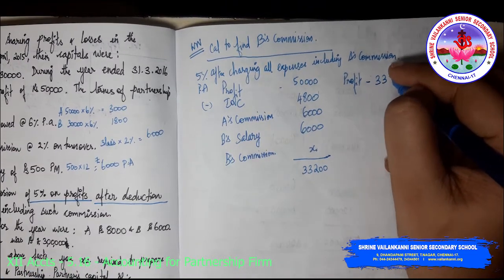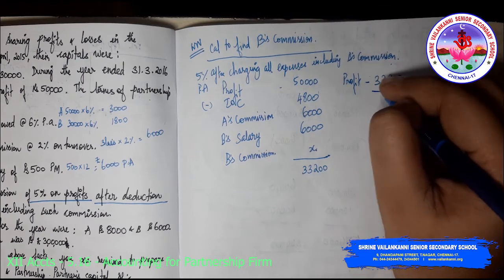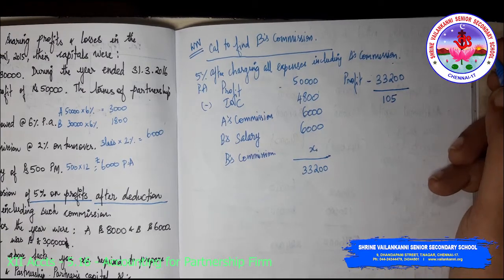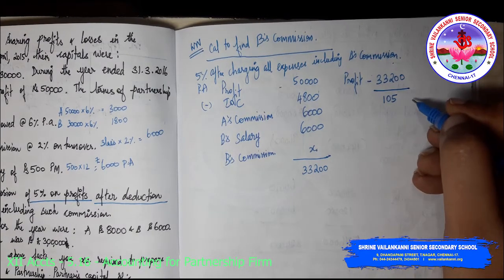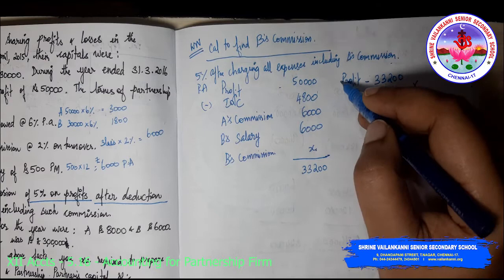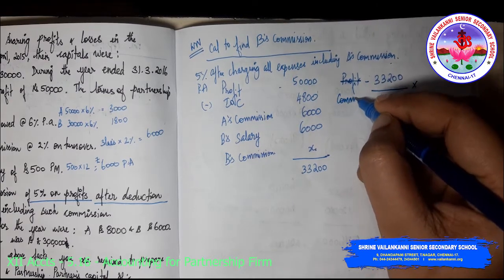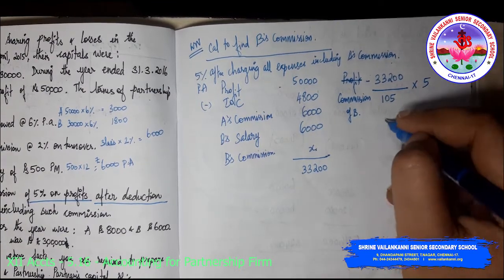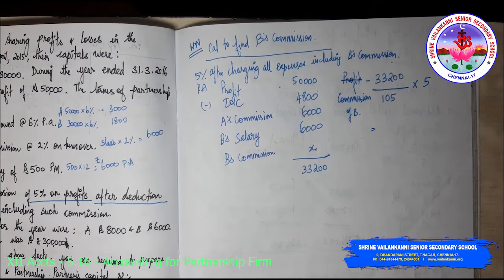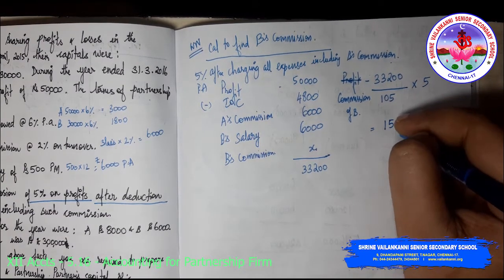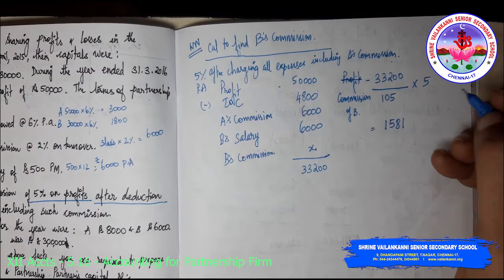So profit 33,200. Is it 100%? No. It is including that 5% of commission. So which is 100 plus 5%. We have to know what is the commission. So profit is this. So we need to calculate what is the commission of B, which is 5%. So what is the answer? 105 divided by 105 into 5. I am getting commission of B to be rupees 1,581. Okay. So 1,581 is the commission.